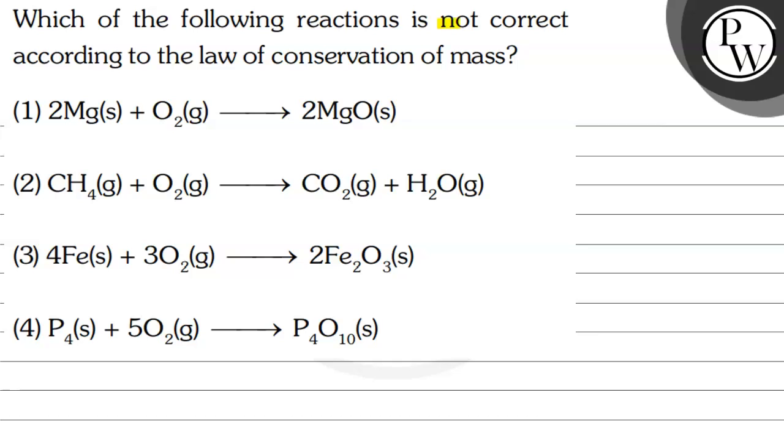Let's read the question. Which of the following reaction is not correct according to the law of conservation of mass? Option 1, 2 Mg plus O2 in gaseous state gives 2 MgO in solid state. Option 2, methane gaseous state plus O2 in gaseous state giving us carbon dioxide in gaseous state and water in gaseous state. Option 3, 4 FeS plus 3 O2 in gaseous state giving us 2 Fe2O3. The states of the particular compounds are given. Option 4, phosphorus in solid state is reacting with oxygen in gaseous state giving us P4O10 in solid state.